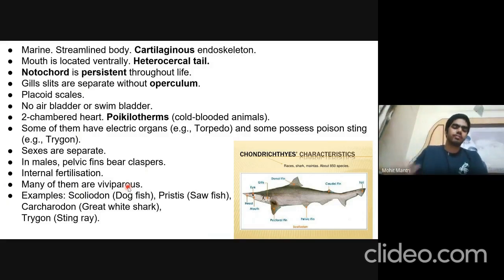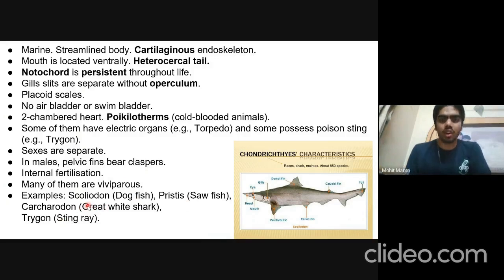But the hatching of eggs takes place inside the body, and young ones are released from the body, but the placenta is not present. Examples are Scoliodon, which is dogfish, sawfish, great white shark, stingray, etc.